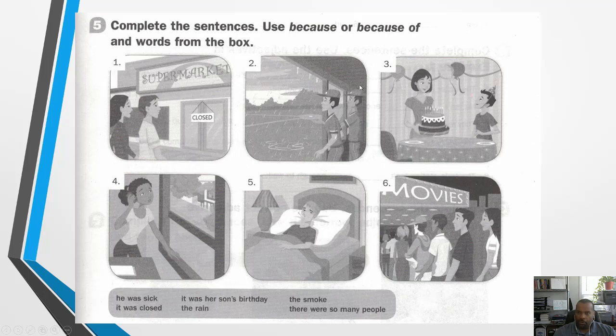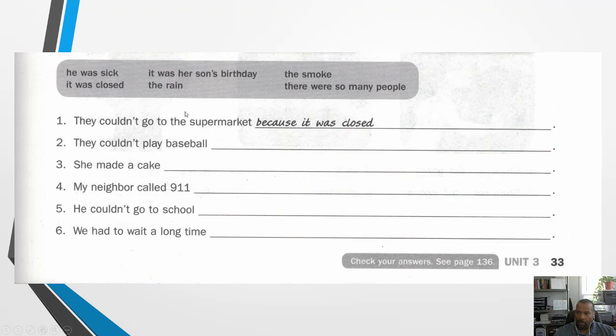Okay? So now, let's complete the sentences. Use because or because of and the words from the box. First one is done for us. They couldn't go to the supermarket because it was closed. So let's take some time to pause the video and complete 2 through 6, and then we'll come back and go over it together to see if we got it correct.